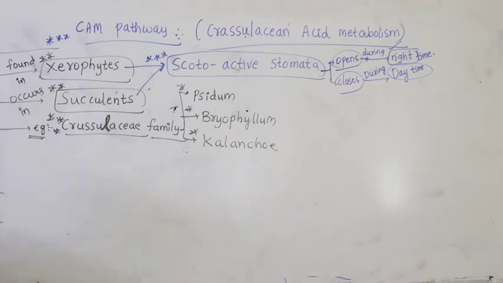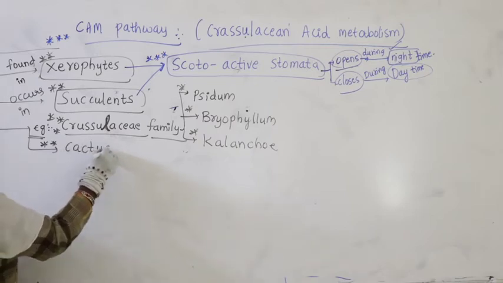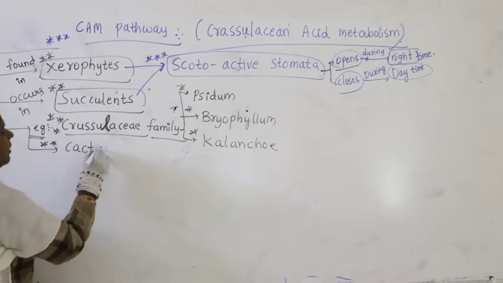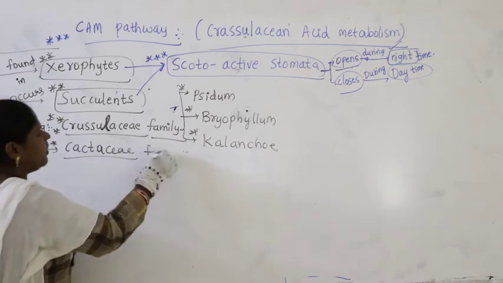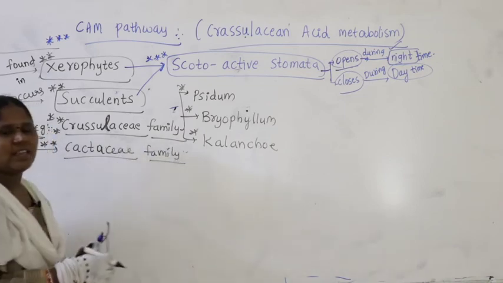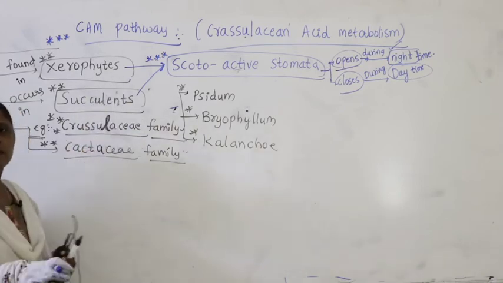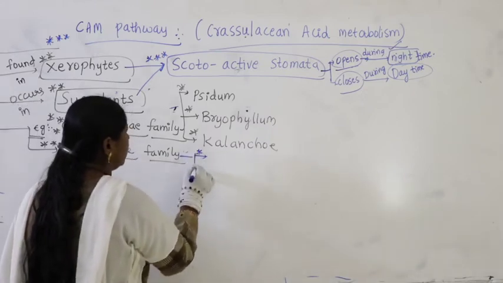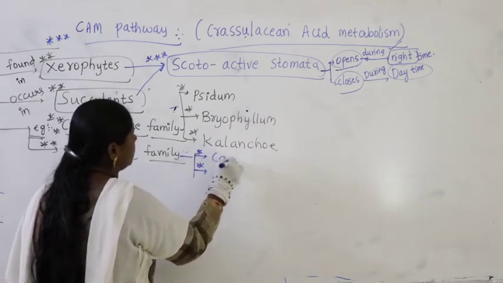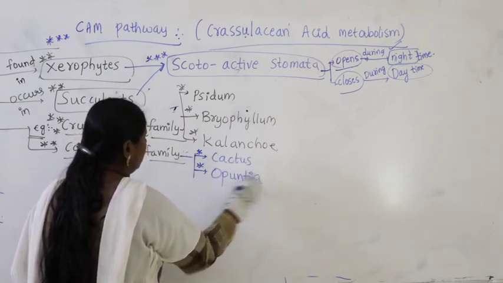Not only the Crassulaceae family, further examples include the cactus, the Cactaceae family. Some of the plants belonging to the Cactaceae family also undergo the CAM pathway, so they are also considered CAM plants. Let us take the cactus, Opuntia.